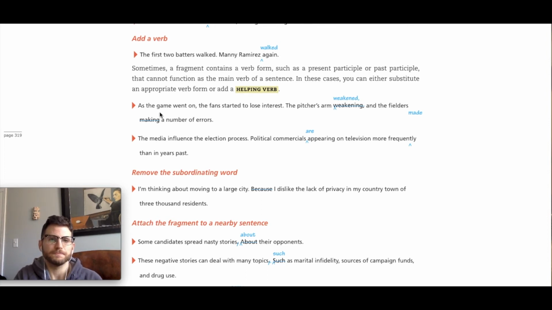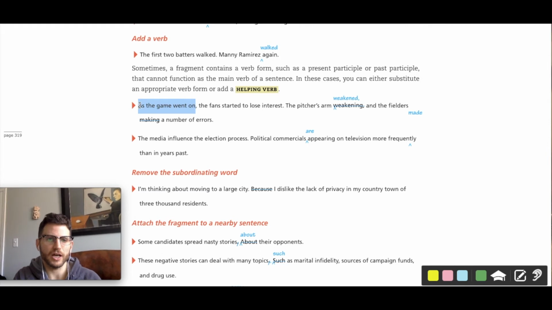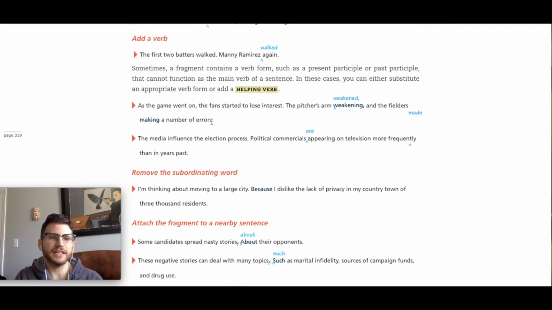Yeah, so let's look at this. As the game went on, what is that? Is that a dependent clause or an independent clause? Let me know down below. As the game went on, the fans started to lose interest. The pitcher's arm weakening. I'm reading the original. The pitcher's arm weakening and the fielders making a number of errors.